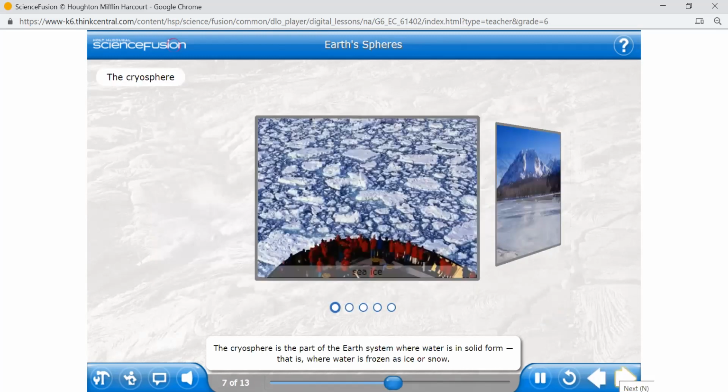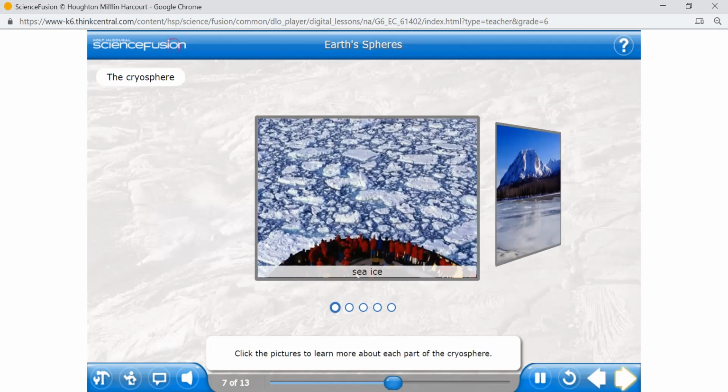The cryosphere is the part of the Earth system where water is in solid form, that is, where water is frozen as ice or snow. The cryosphere is made up of sea ice, lake and river ice, snow, glaciers, ice sheets, and permafrost. Click the pictures to learn more about each part of the cryosphere.